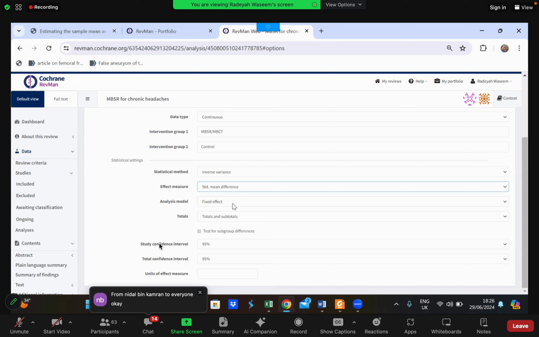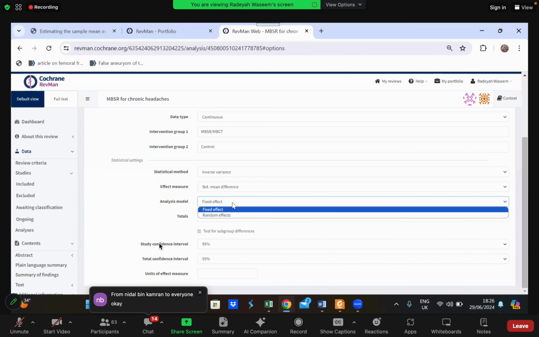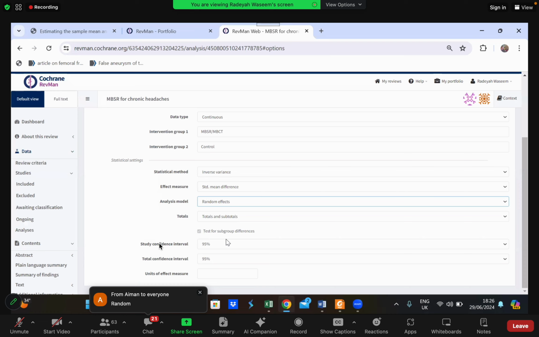Okay. Analysis model. Which analysis model should we use, guys? Fixed effects, random effects? Random effects. Excellent. Do you guys remember why we use random effects? I asked it at the beginning of the session today and they did remember. I told you you will always use random effects, but why? Exactly, to cater for the minor differences between the populations of different research trials.